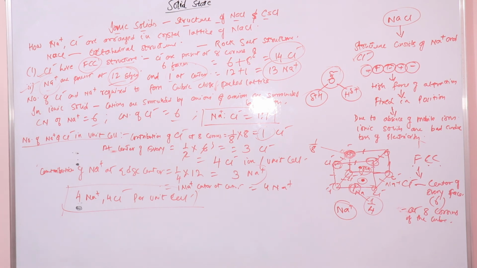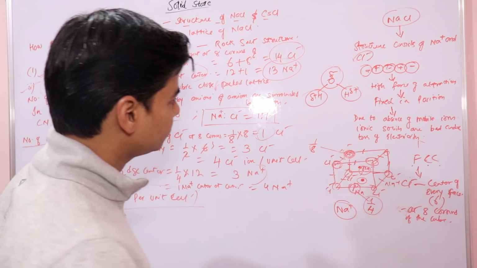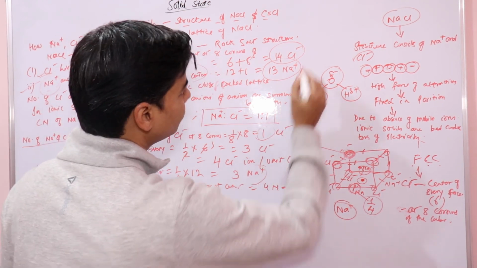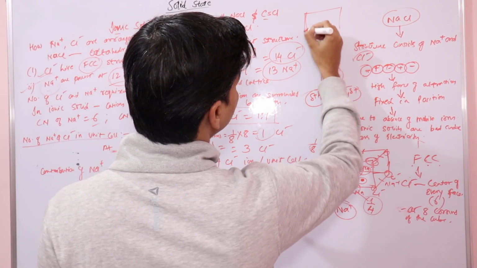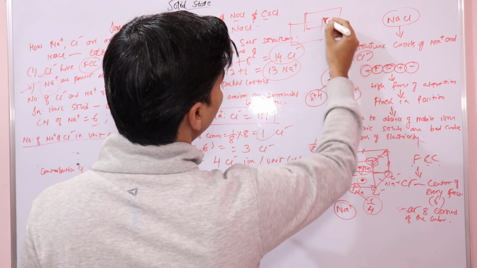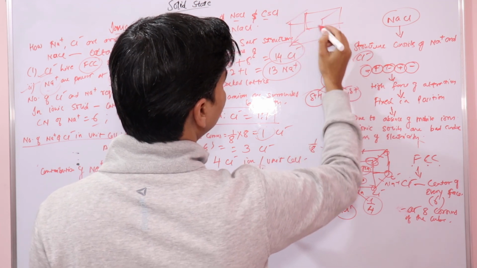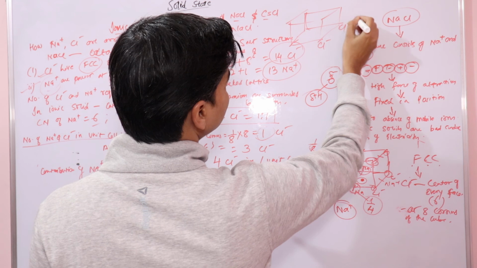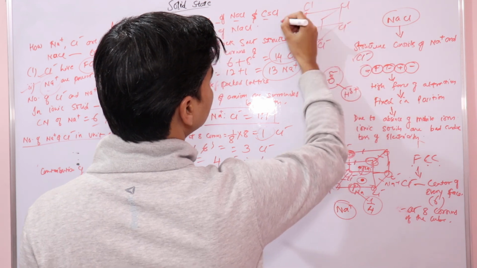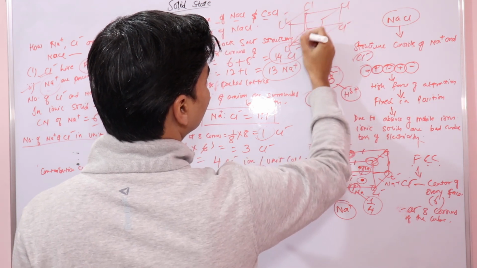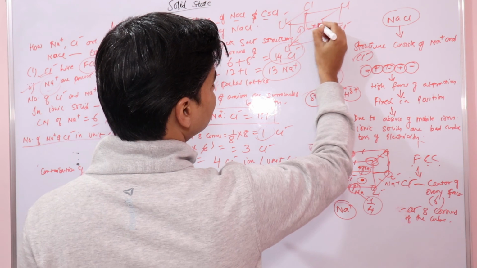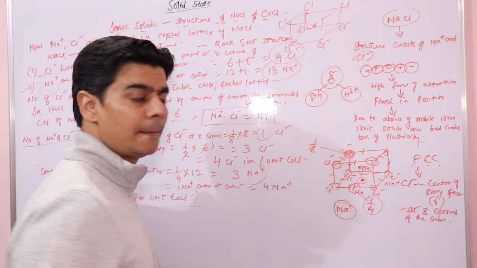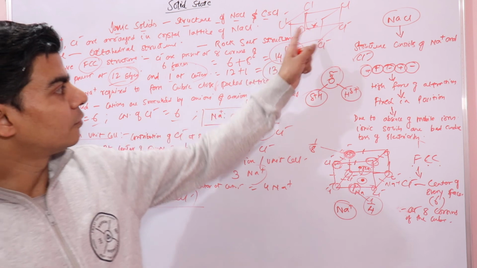And cesium chloride, if you look at the cesium chloride structure, it would be like this. If this is the cube, chloride ions would be present at all 8 corners, and the cesium ion is present at the center of this cube.